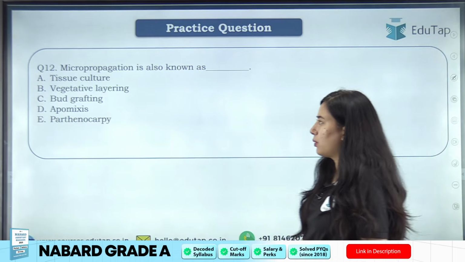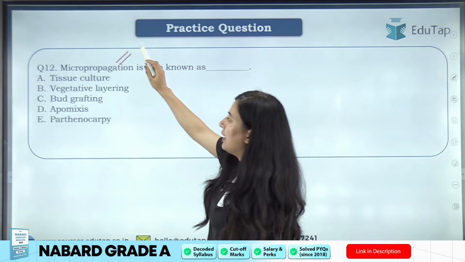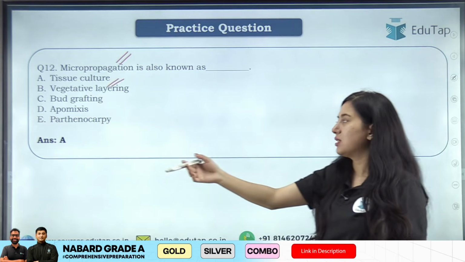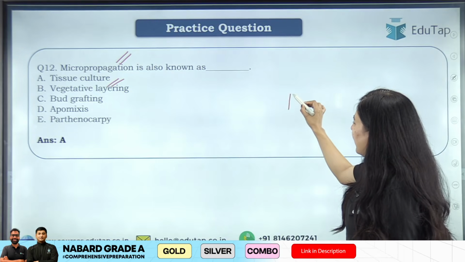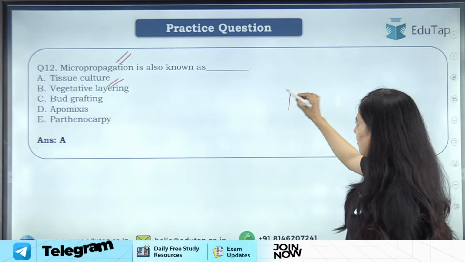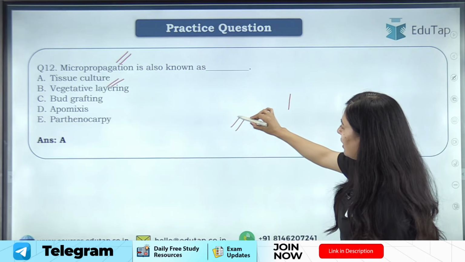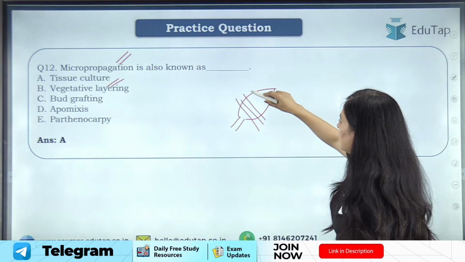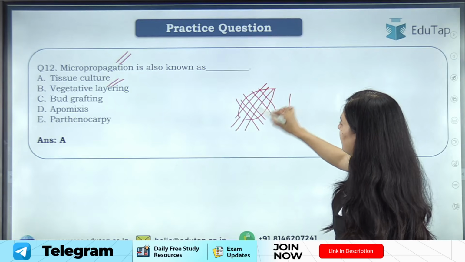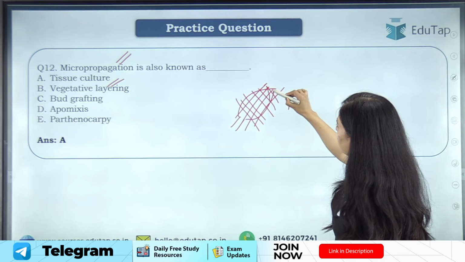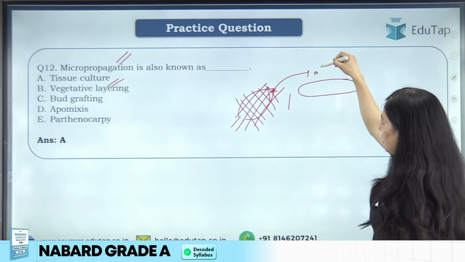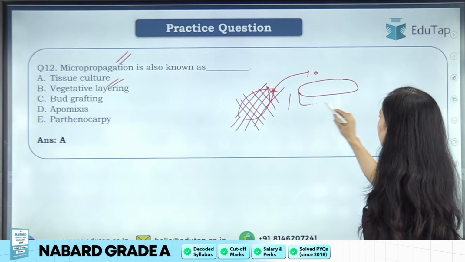So students, micropropagation that I was discussing earlier is also known as tissue culture. Why do we call it tissue culture? Because here we are using a very small part of a plant, a small tissue, to grow a plant. This is a leaf. We have cut this leaf into several sections. Say I have picked this section, and I will put this section into a growing media.